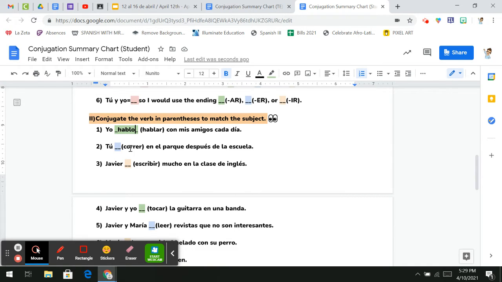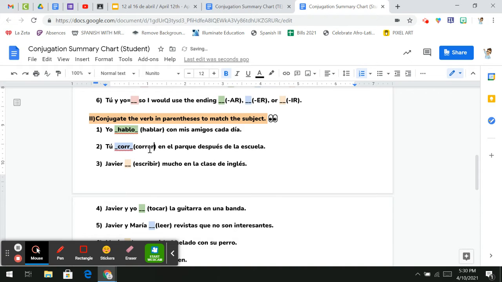All right, the next part, we are dealing with an ER verb. Remember, correr means to run. No one is doing the running. That is why we conjugate. We do the same thing in English all the time. We just don't realize we do it because we've been doing it since we're little. So remember, the first step, I'm taking off my ER. So I'm left with my stem, which is CORR.